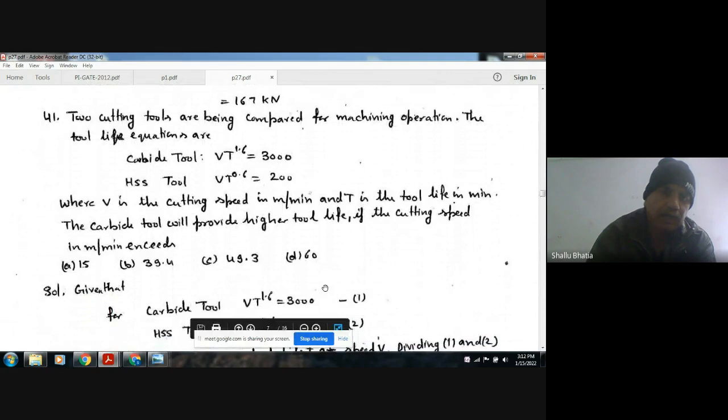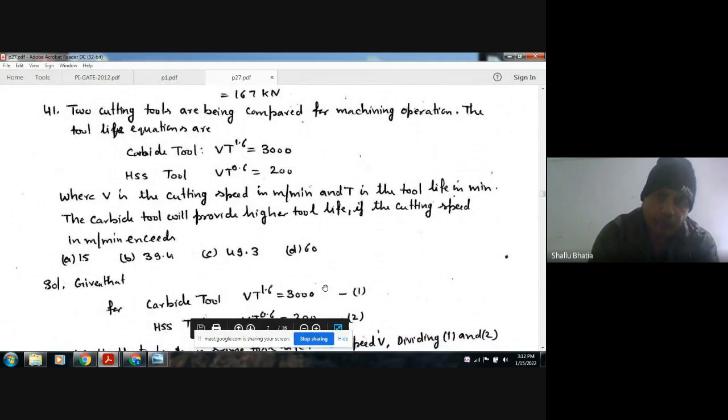Next, two tools are being compared for a machining operation. The tool life equations are: carbide tool VT^1.6 = 3000 and HSS tool VT^0.6 = 200, where V is the cutting speed in meter per minute and T is the tool life in minutes.